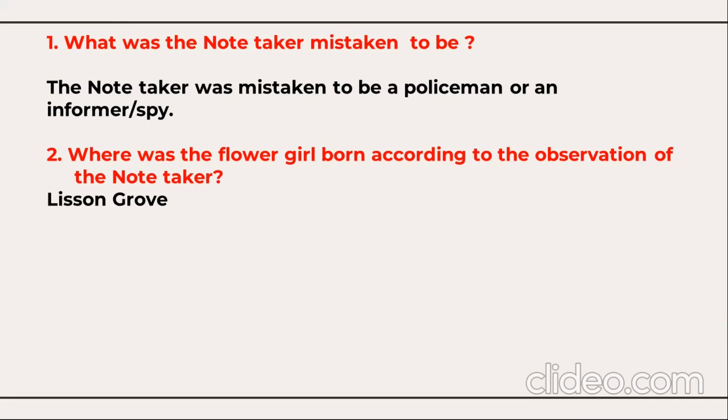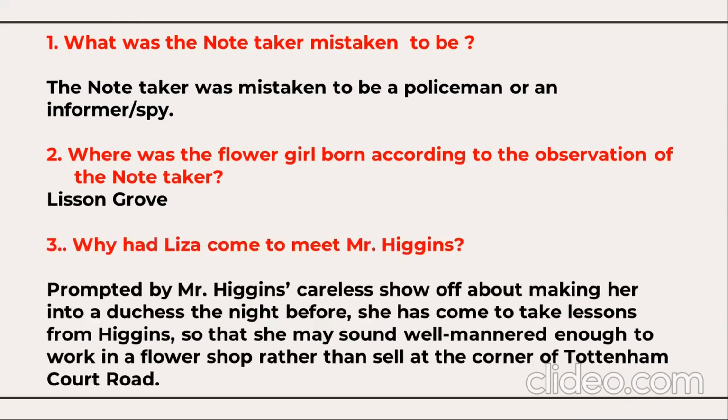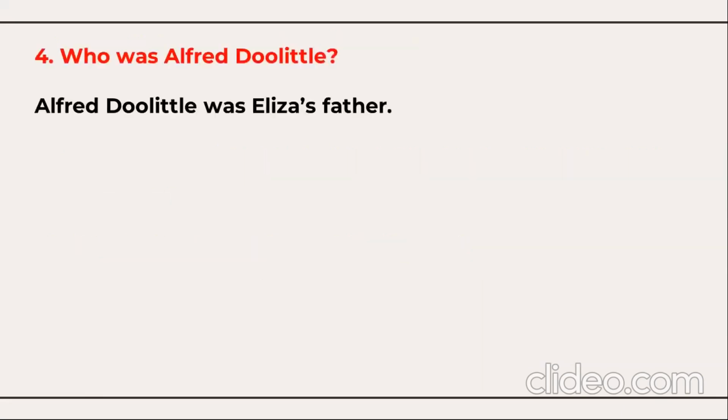Why did Liza or Eliza come to meet Mr. Higgins? Prompted by Mr. Higgins' careless show off about making her into a Duchess the night before, she has come to take lessons from Higgins so that she may sound well mannered enough to work in a flower shop rather than sell at the corner of Tottenham Court Road.